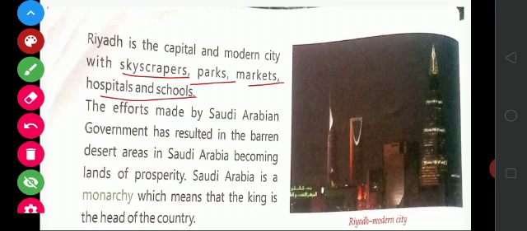The efforts made by the Saudi Arabian government have resulted in the barren desert areas of Saudi Arabia becoming lands of prosperity.